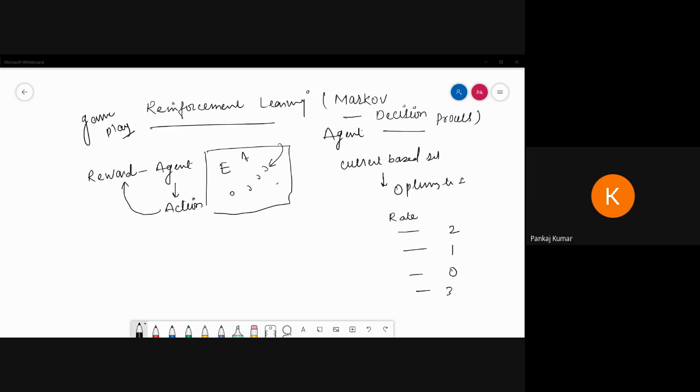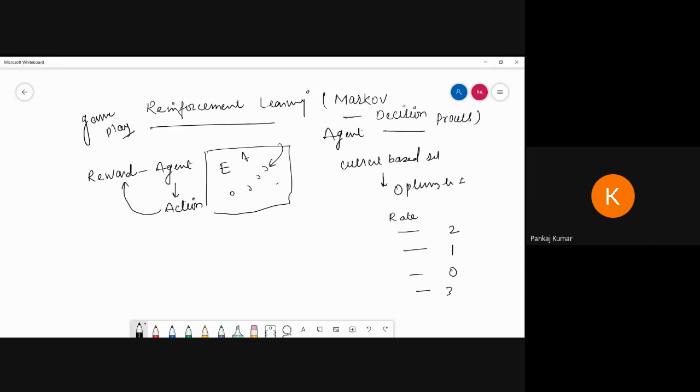All these things are called the reward. Here the rates are called the reward, and the marks will be given on the basis of the agent's performance. The agent can perceive the environment, and it can apply the concept to optimize the reward. Okay, that is the process of reinforcement learning, and this whole process is called the Markov process.